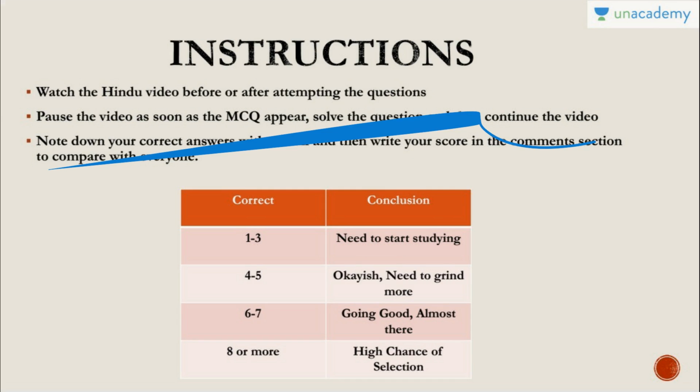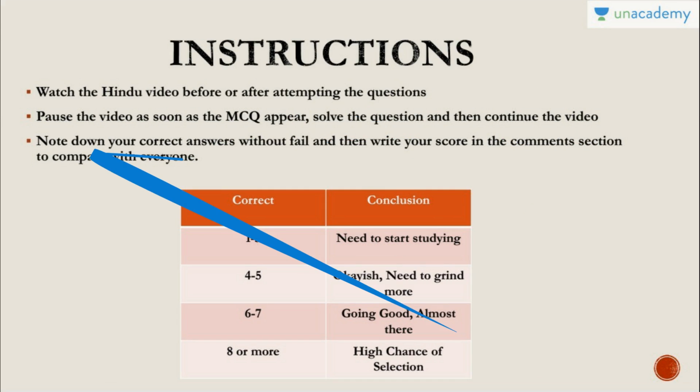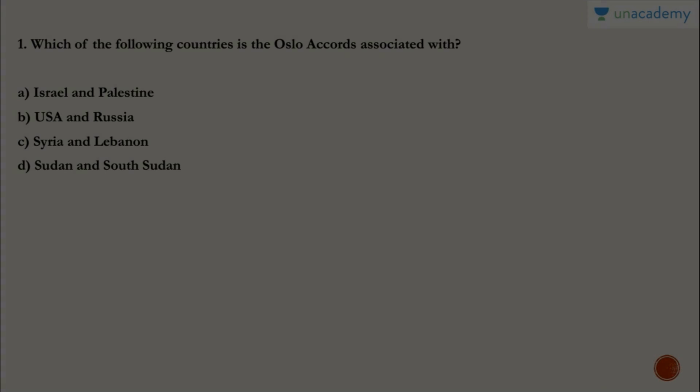of your own score. If you're getting 1 to 3, you need to start studying. 4 to 5, okay, 6 to 7, you're going good, almost there. 8 or more, you have very high chance of selection and there is no negative marking.